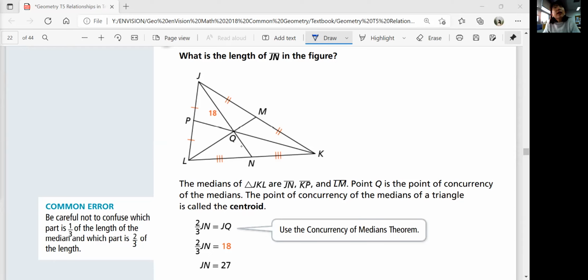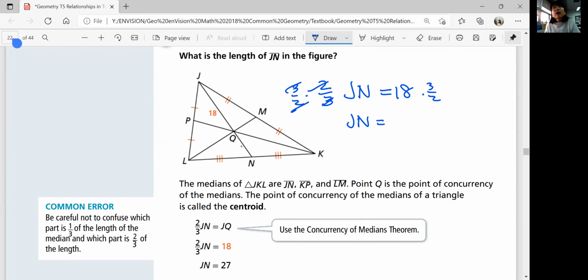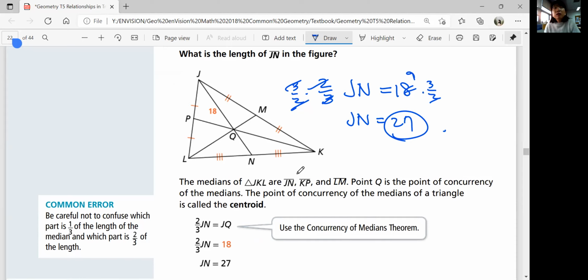Oh, we're trying to find JN, right? So you want to find JN, and 2/3 of JN should be 18, right? So then you can multiply by the reciprocal of 2/3, which is 3/2, on both sides. And have JN is equal to 9 times 3, 27. So JN is 27. Use the concurrency of medians theorem.